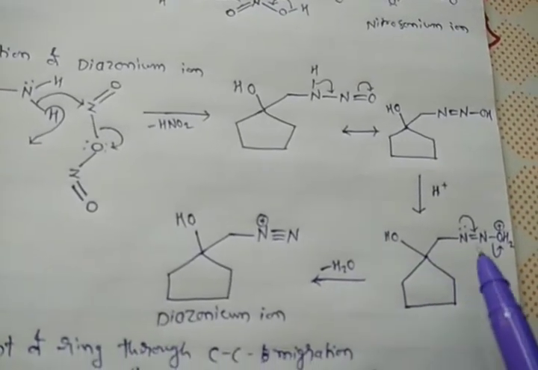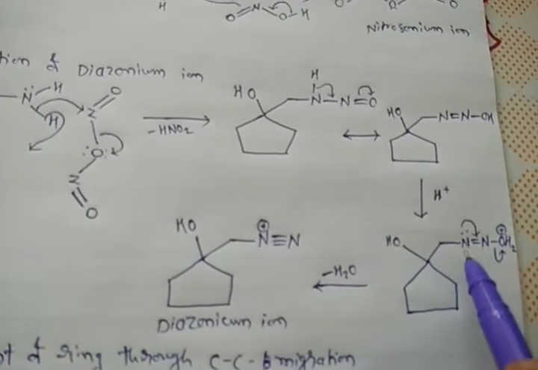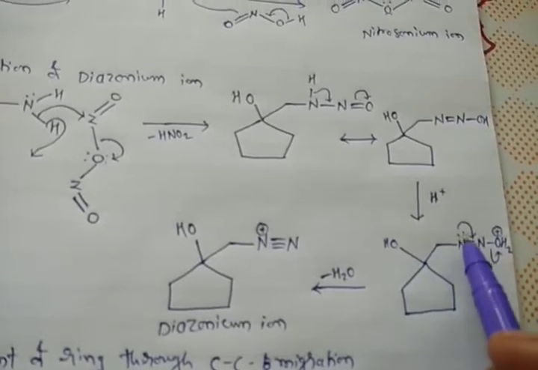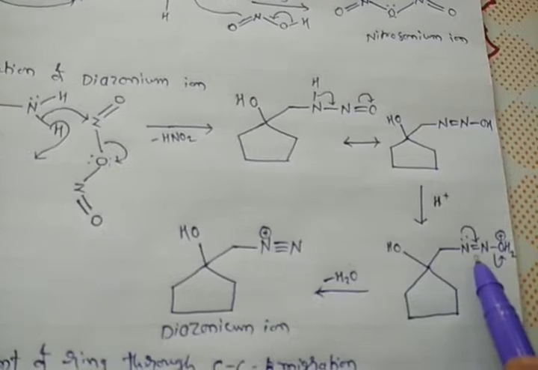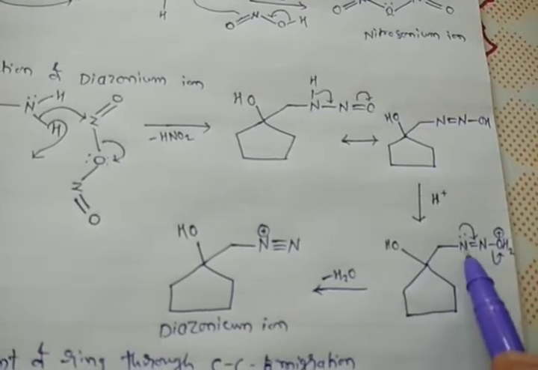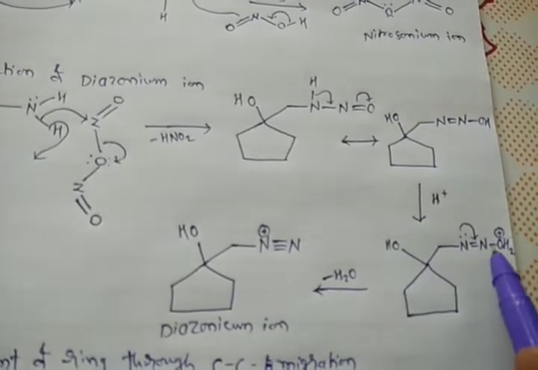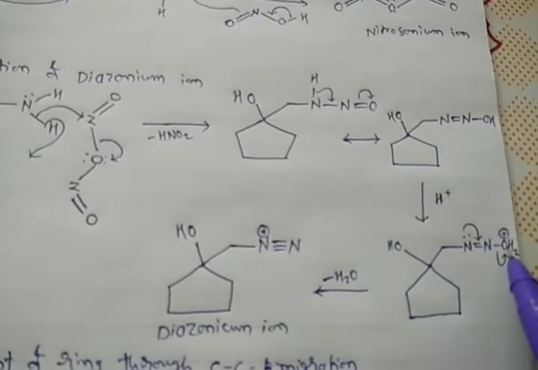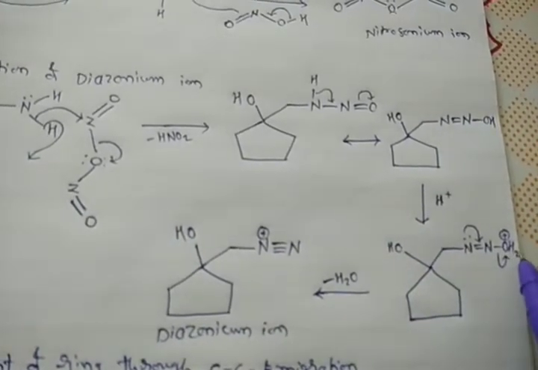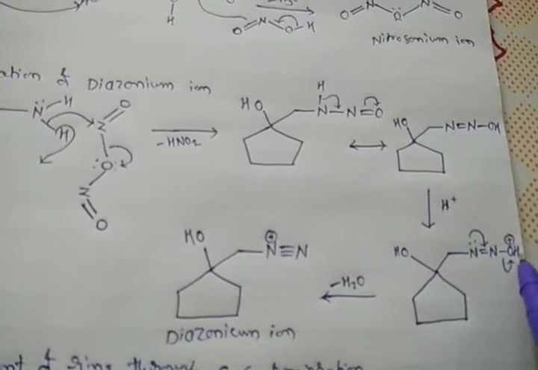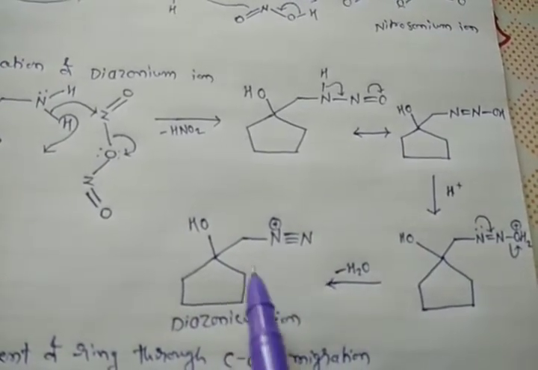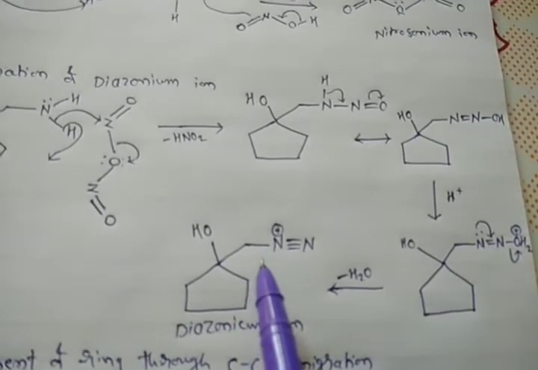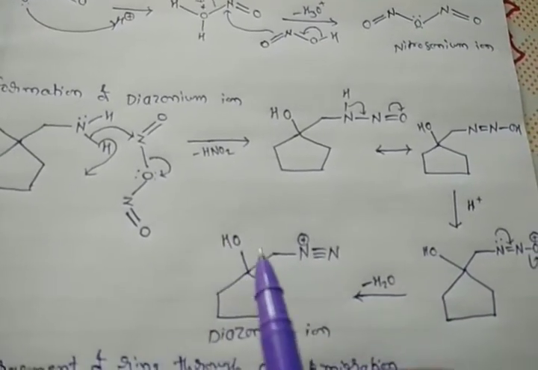Now in this oxonium ion, the lone pair of electrons on the nitrogen atom migrates to form the triple bond between nitrogen and nitrogen, which results in the removal of water, and finally we will get the diazonium ion. So this is the diazonium salt which is generated in the second step.